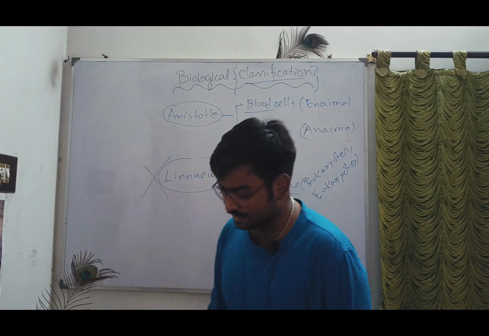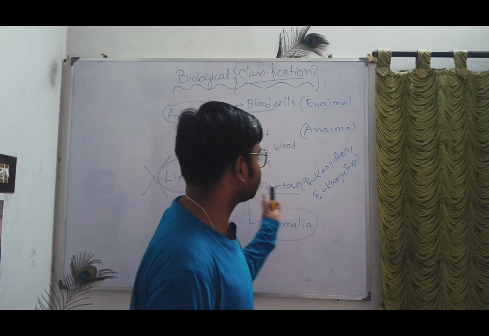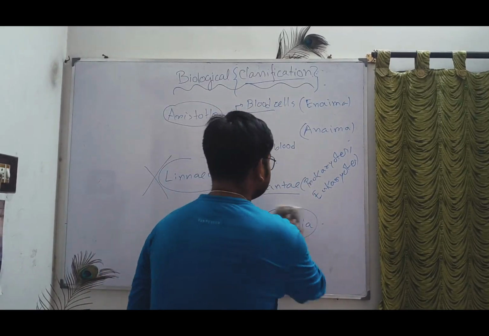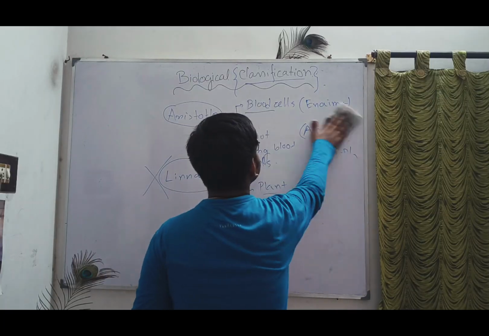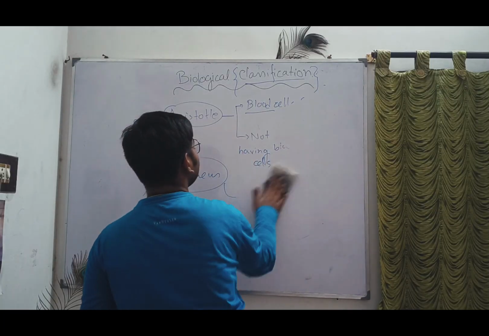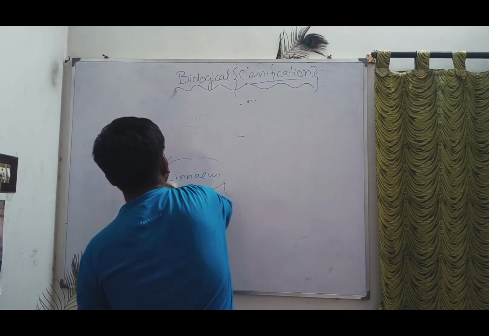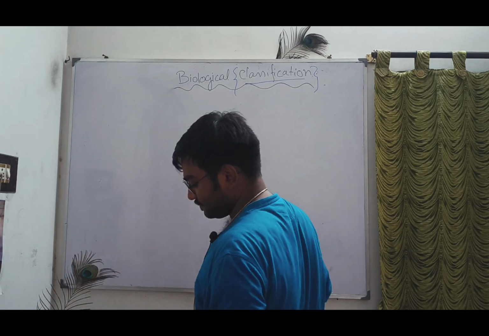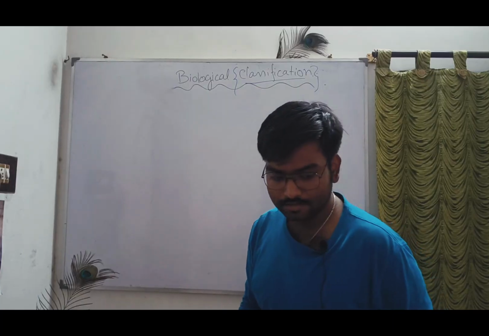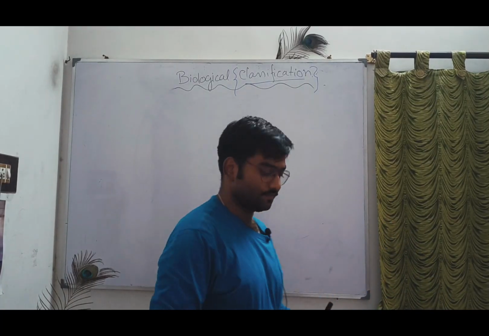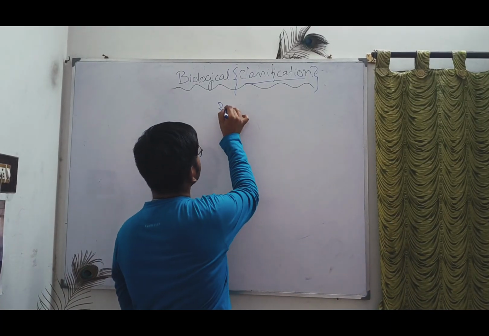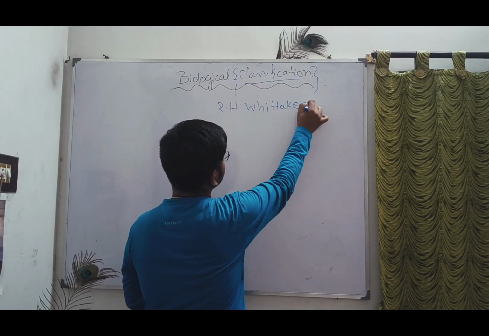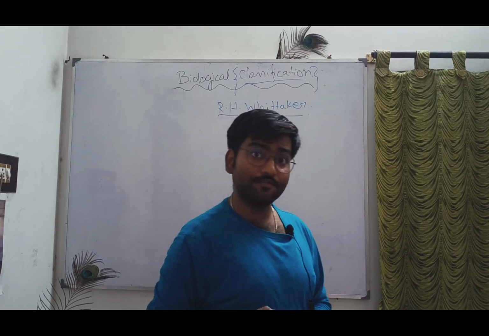Now there was too much debate about the classification, whether it was Aristotle or Linnaeus. Then a scientist came and gave a proper explanation of the classification system, and the name of that scientist was R.H. Whittaker.